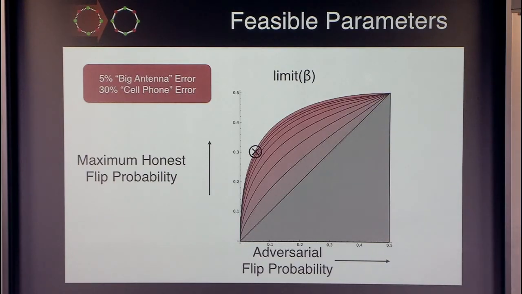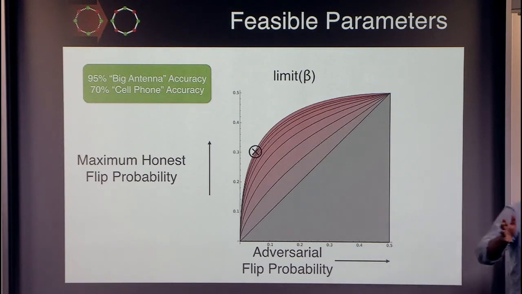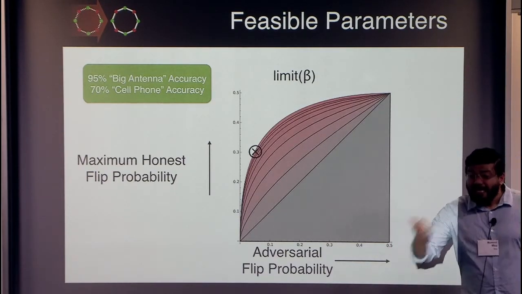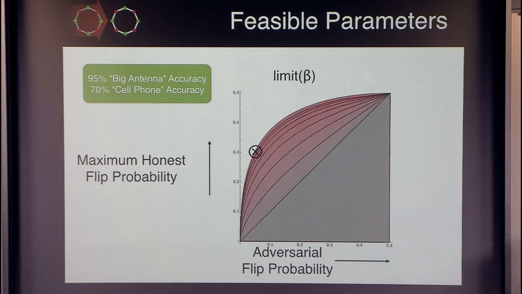An alternate way of interpreting it is that suppose the best receiver in the market is 95% accurate. Then we can design protocols which implement oblivious transfer, even assuming that the honest party uses a weak receiver which is only 70% accurate.